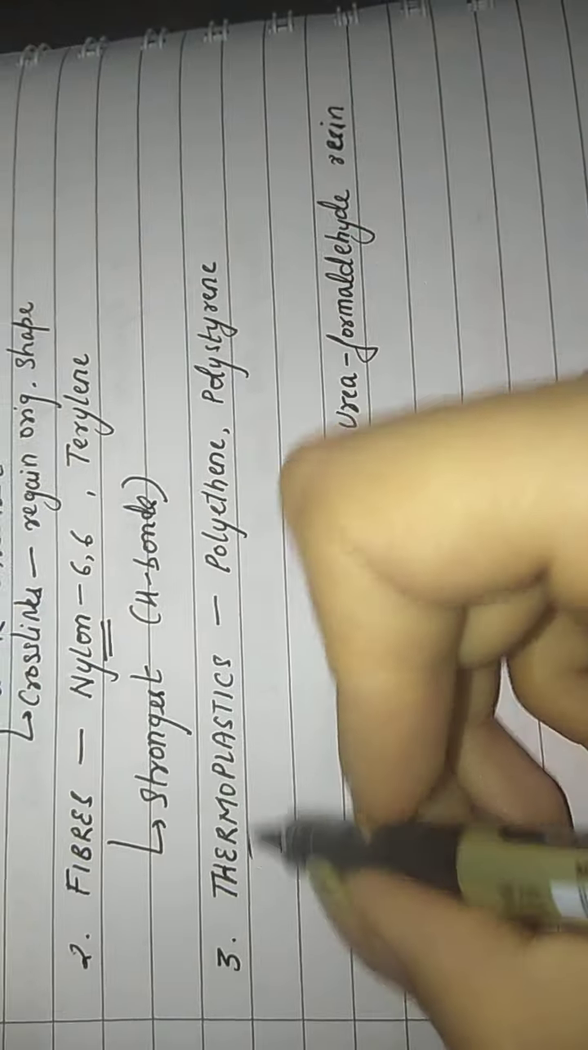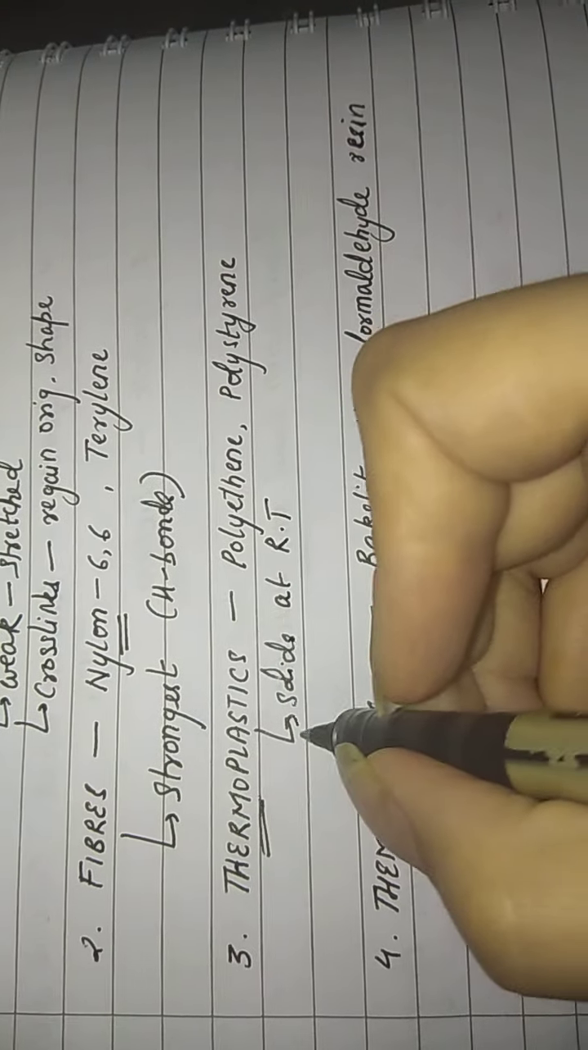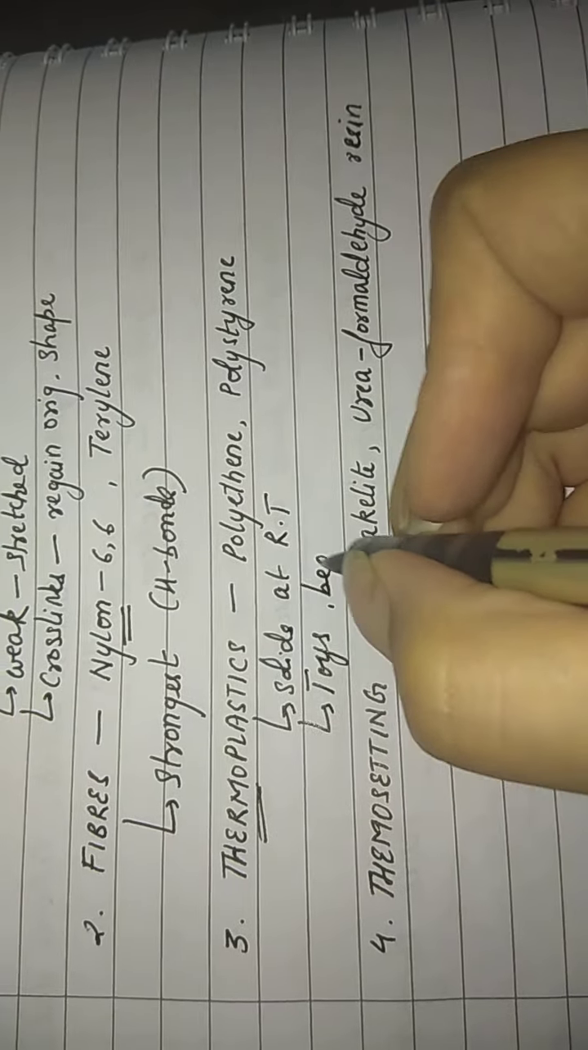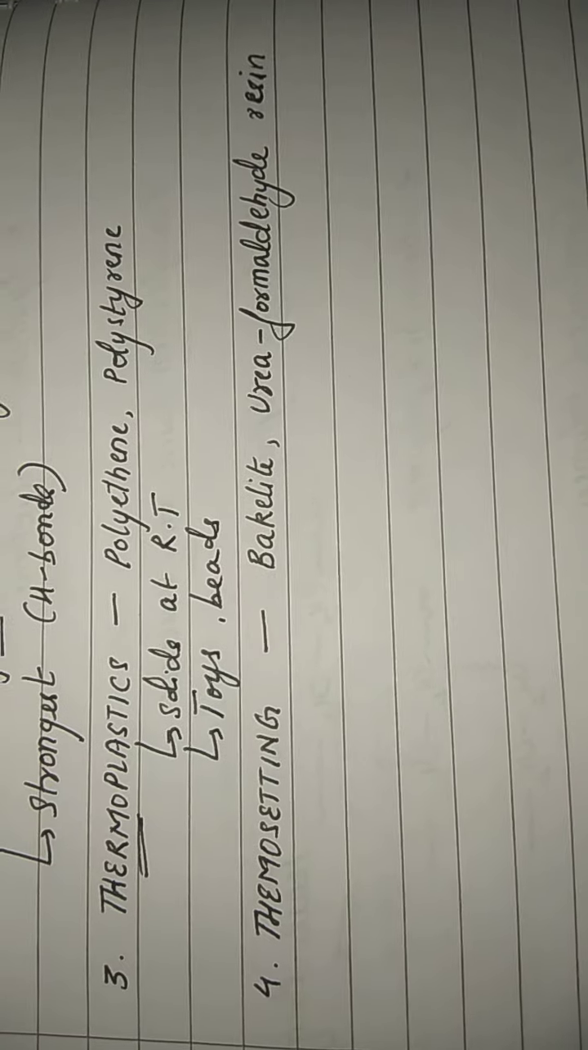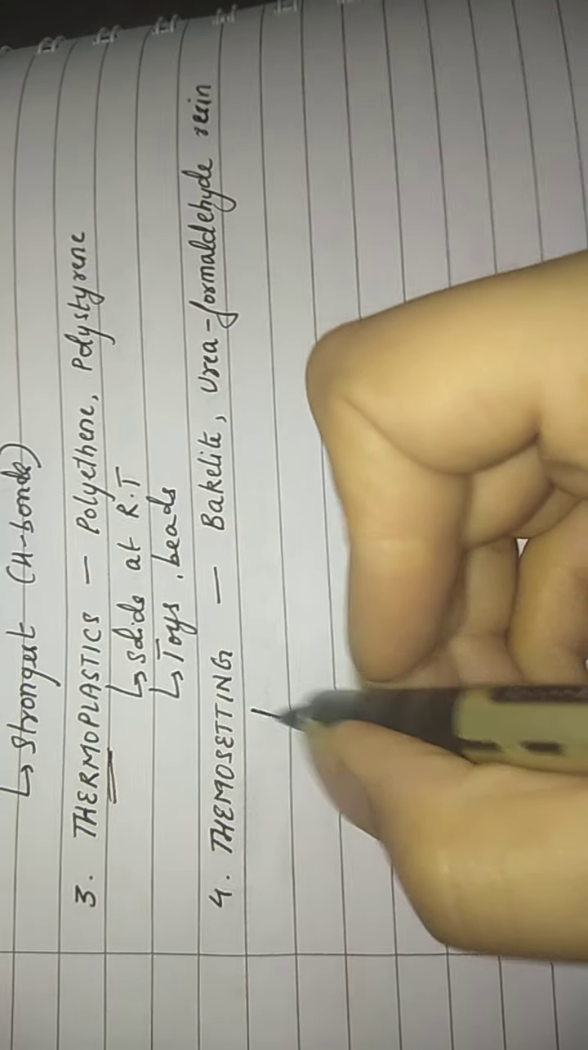Thermoplastics, thermo, heat. Now these are solids at room temperature, but when you heat them, they become very, very soft, and hence they can be molded into different kinds of toys and beads. Right? So thermoplastics are those polymers which are hard, which are rigid at room temperature, but on heating they become very, very soft. Thermosetting polymers.